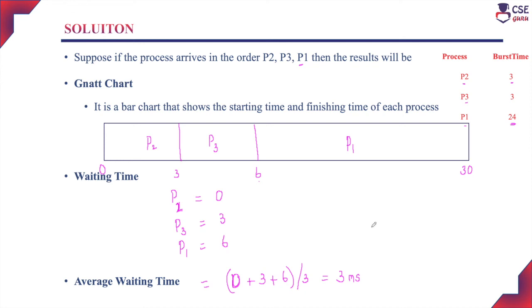If a long process is assigned to the CPU for execution, the short processes in the job queue have to wait for a long time. So this is the main drawback of the FCFS scheduling algorithm. This drawback is overcome by the next algorithm, that is the shortest job first algorithm. In the shortest job first algorithm, the job with the smallest burst time is assigned to the CPU first for execution. That we will discuss in the next session.